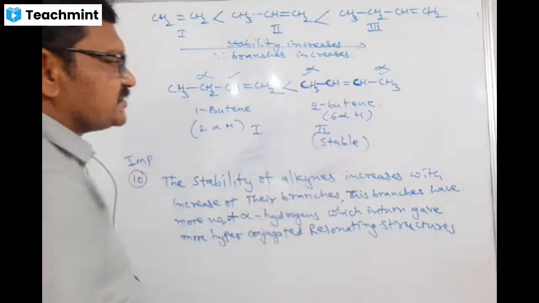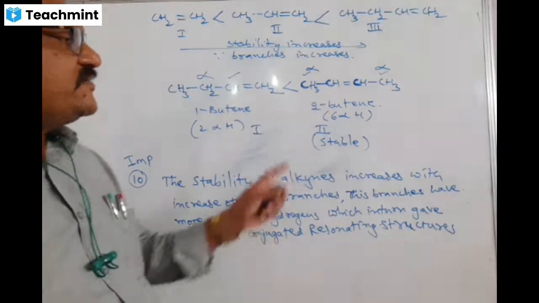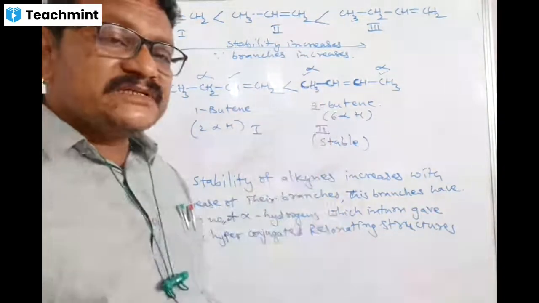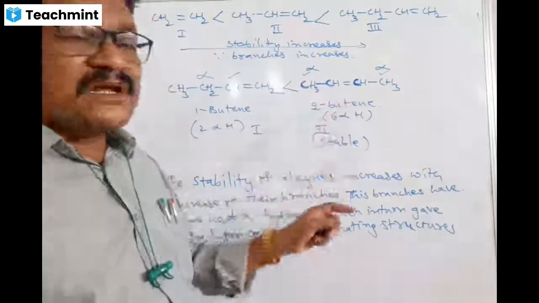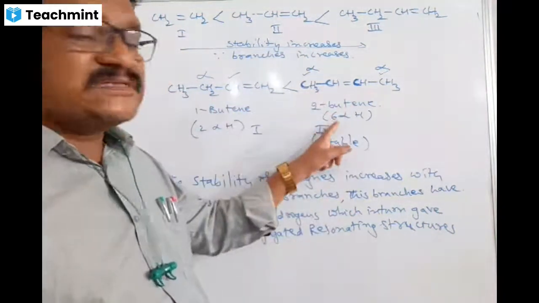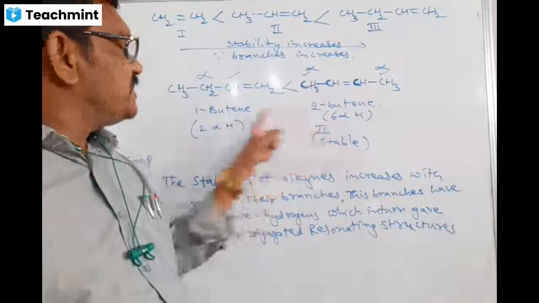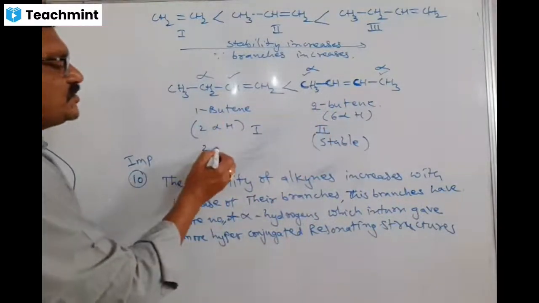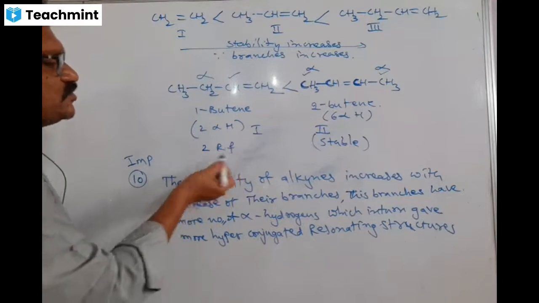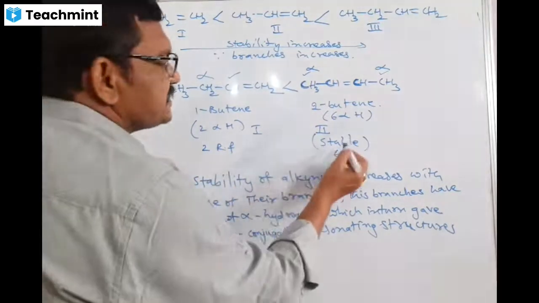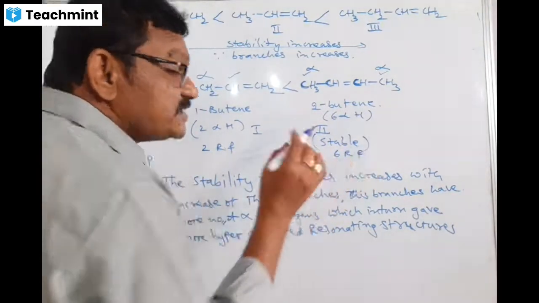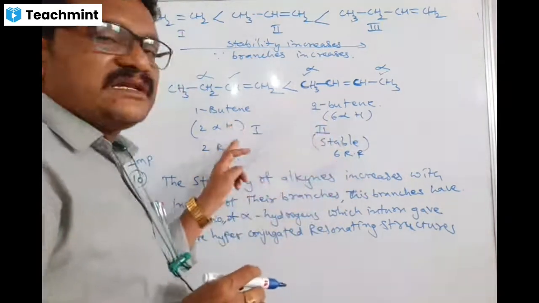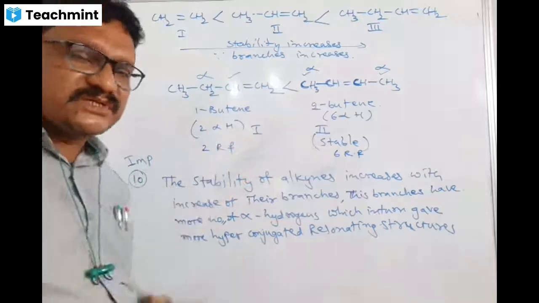Because when it contains more alpha hydrogens, it can exhibit more hyperconjugation. Here six resonance forms are possible, compared with 1-butene, where only two hyperconjugated resonance forms are possible. So the compound with more resonating structures is more stable than the one with fewer. Remember that.